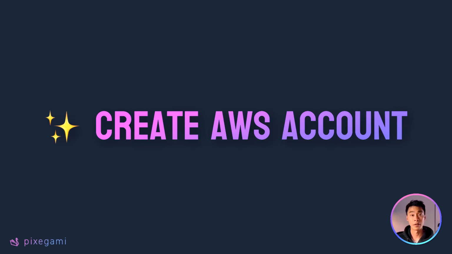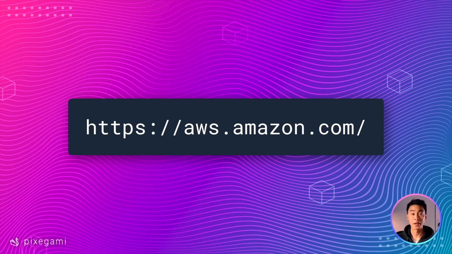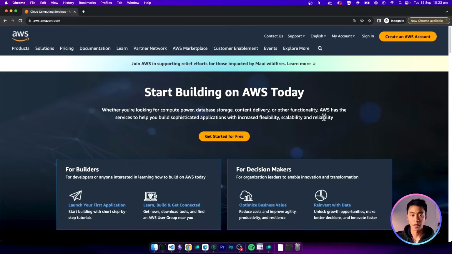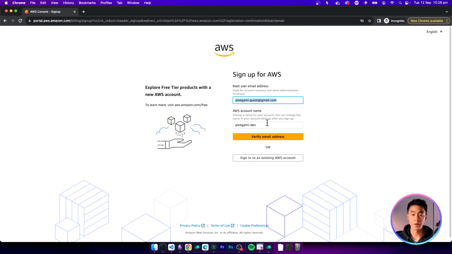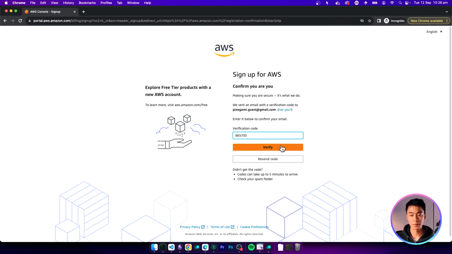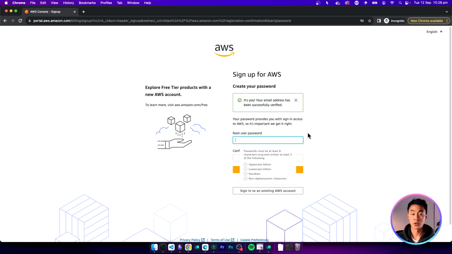First, you're going to have to create an AWS account. Start by heading over to aws.amazon.com. You should see something like this. And in the top, click Create an AWS account. Enter an email and a name for your account, and then click Verify email address. Enter your verification code. Next, you have to choose a password for your account. Make sure you choose something that's really secure and that you don't reuse this password anywhere else.